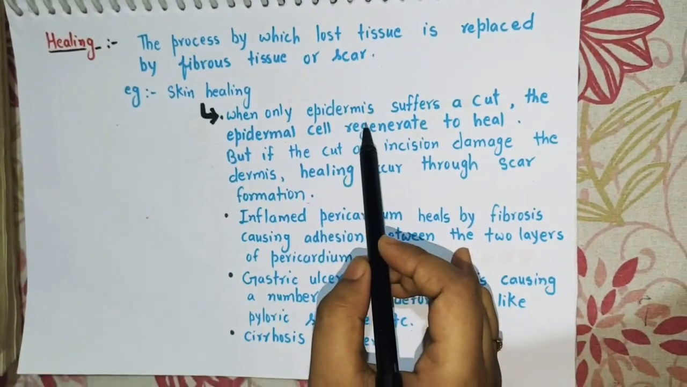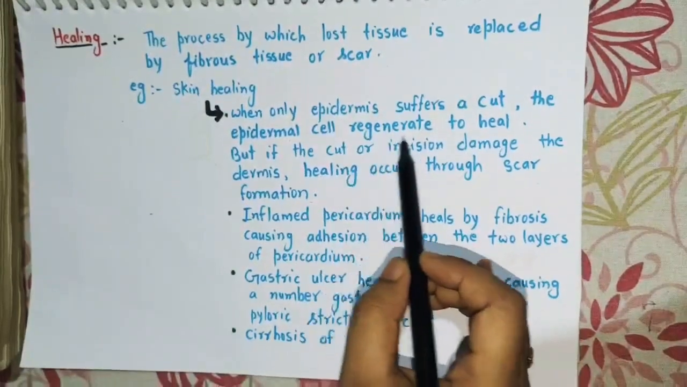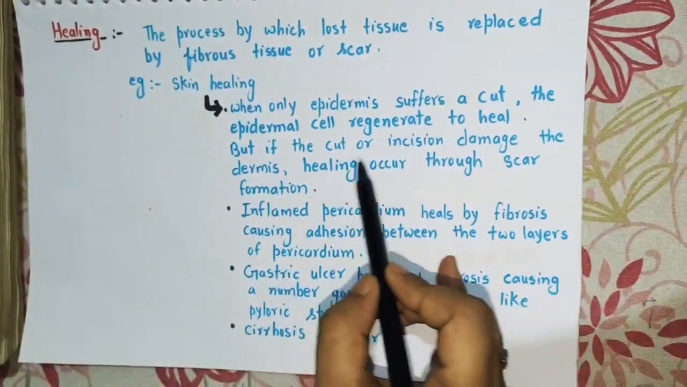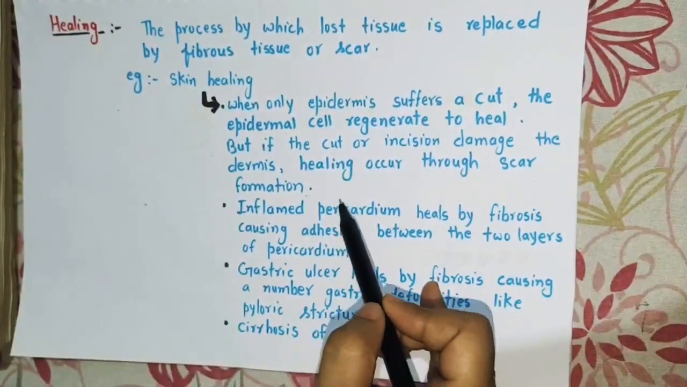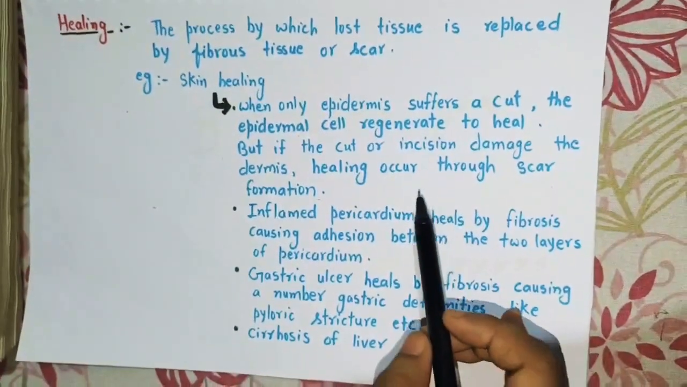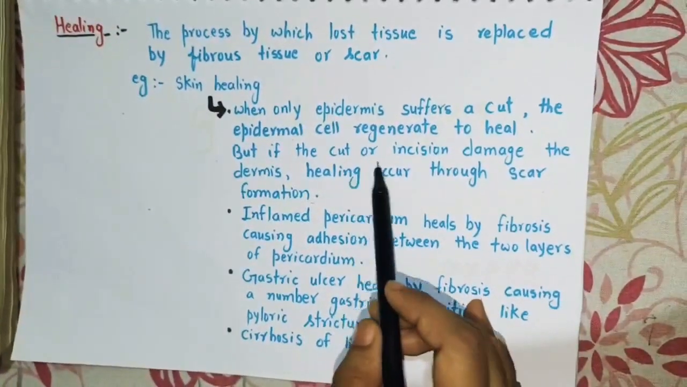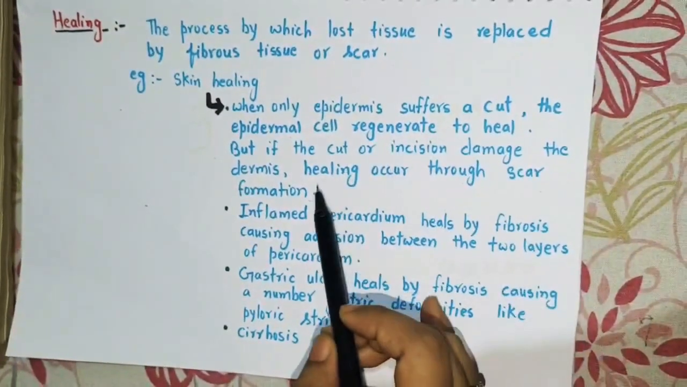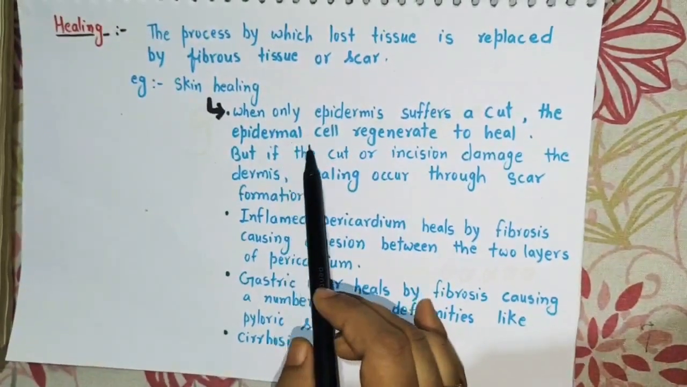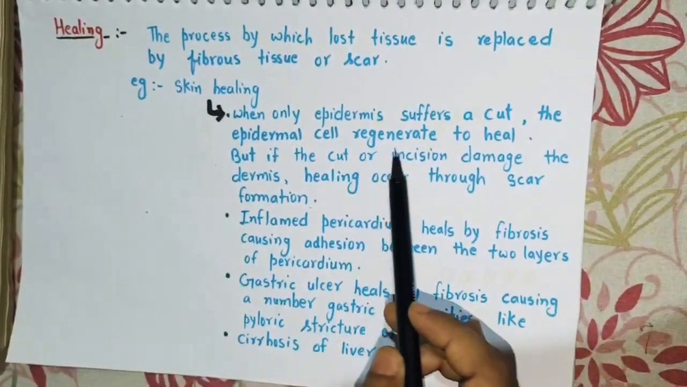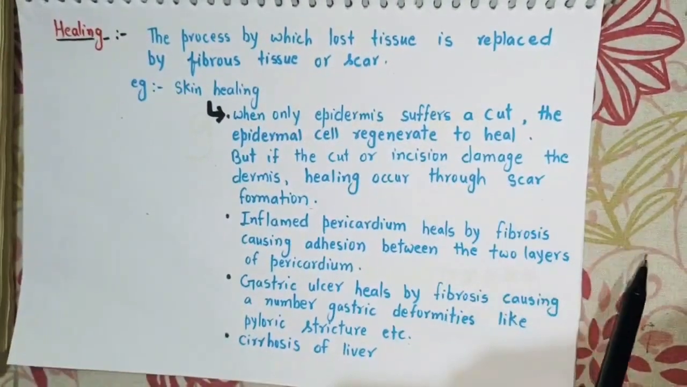When only the epidermis layer of the skin suffers a cut, the epidermal cells regenerate to heal. But if the cut or incision damages the dermis, healing occurs through scar formation. That means the process of healing results in a scar formation only if the cut or incision damages the dermis layer of the skin. But if only the epidermal layer of the skin is damaged, then there will be only regeneration and healing but no scar formation.